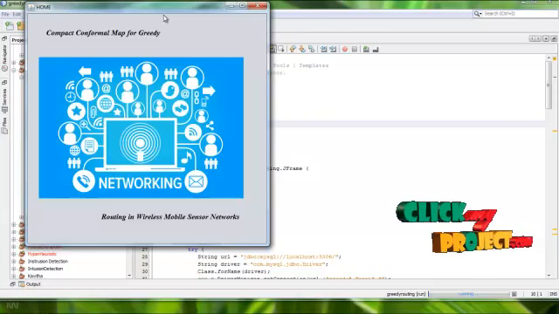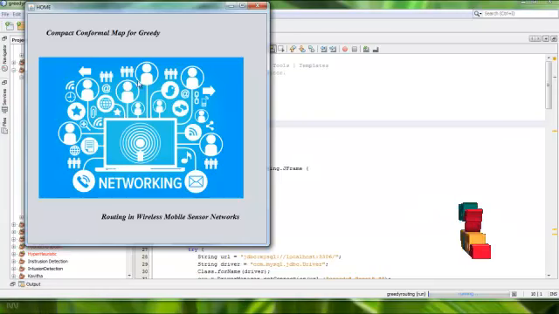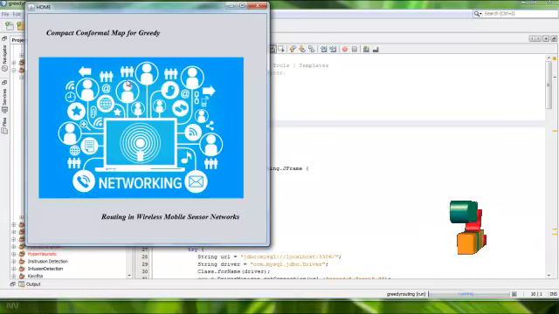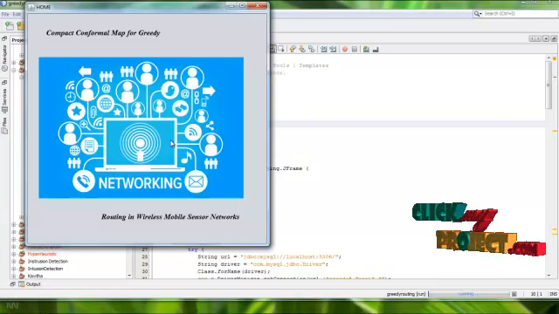This is our project demo. This is our home page: Compact Conformal Map for Greedy Routing in Wireless Mobile Sensor Networks. We have to find the shortest, greedy path between the nodes, and calculate the delays and the process time using a greedy algorithm.